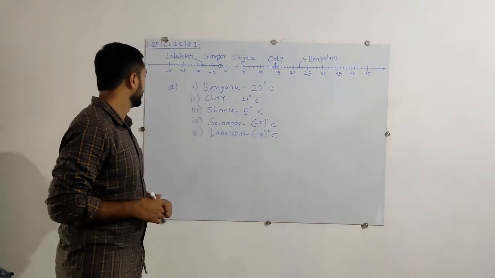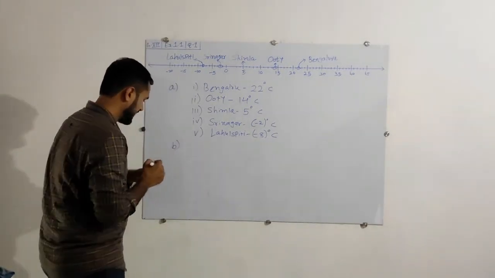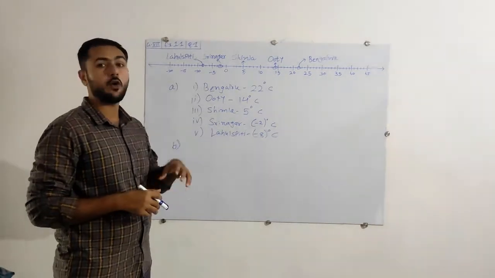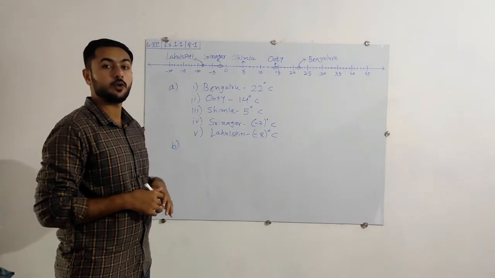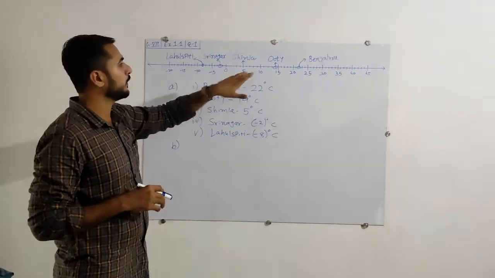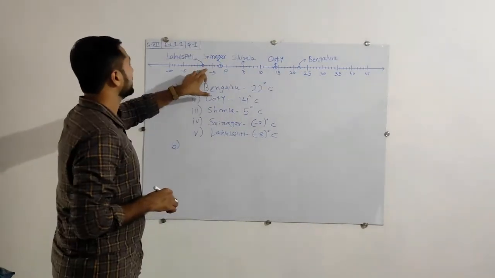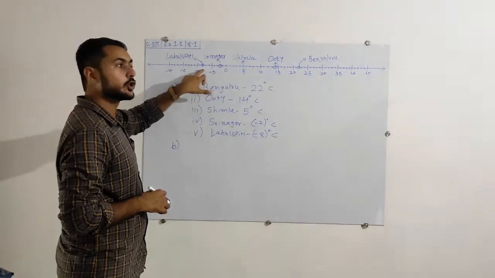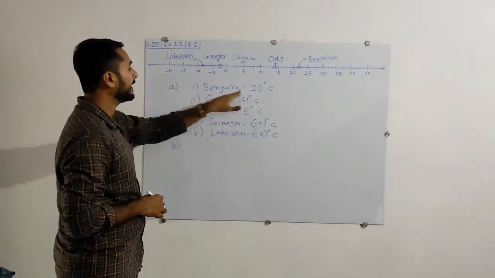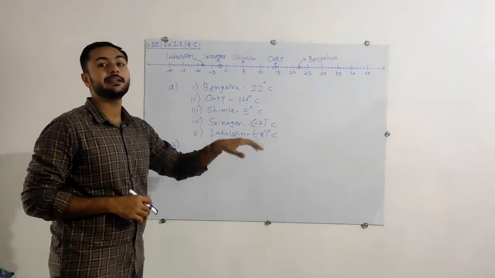Now for the second one, question B. They asked us what is the difference between the hottest city and the coldest one. Simply from the number line we can identify that. This 22 is the hottest, and -8 is the coldest. As well as from this list you can identify that Bengaluru is 22 degrees Celsius, and Lahul Spiti is -8 degrees Celsius.